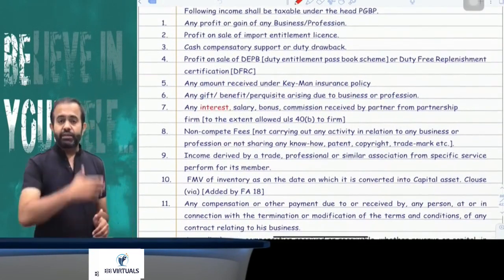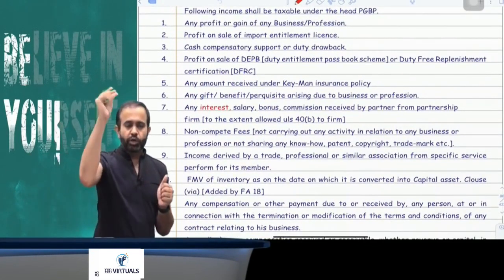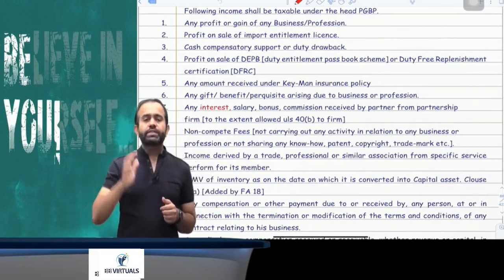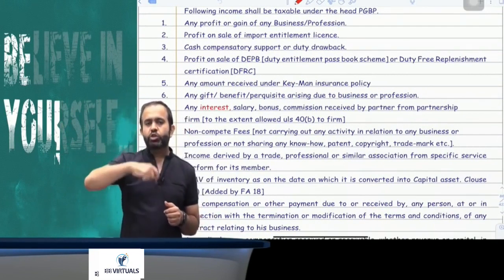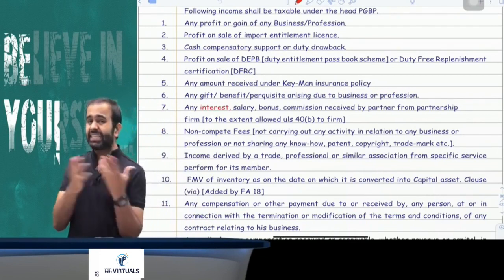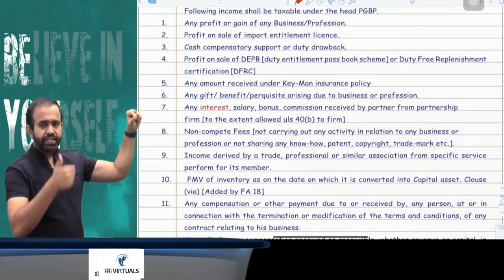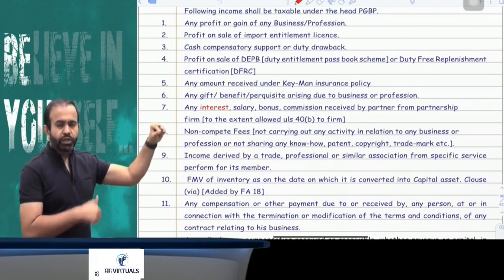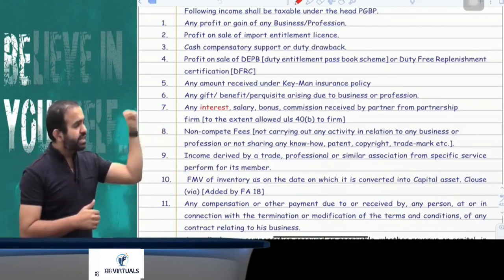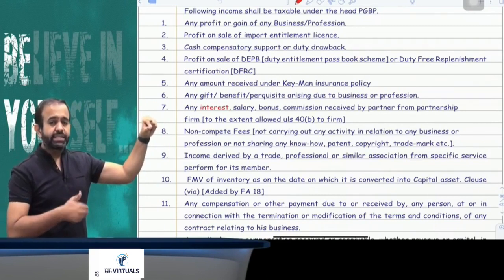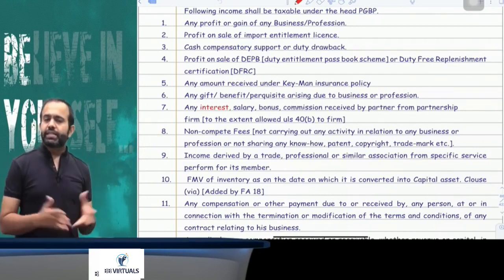Section 28 says that the following income will be taxable under the head PGBP. Everyone must pay attention. First clause: any profit or gain arising from business or profession carried on by the assessee at any time during the previous year will be taxable under the head PGBP. Against export, if you receive any cash compensatory support, or the duty drawback, or the import entitlement license and you sell it, that will be taxable under the head PGBP.